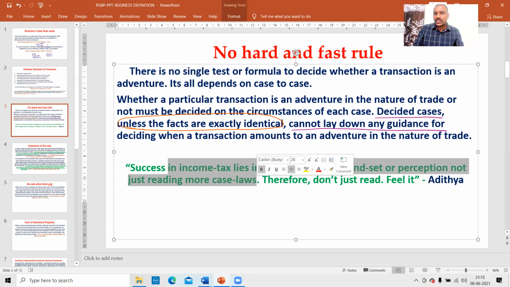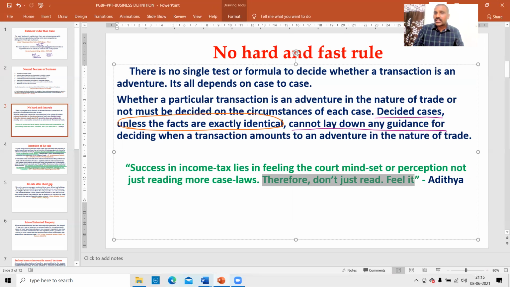Therefore, don't just read, feel it. Don't just read the judgments, feel the judgments. Success in income tax lies in feeling the court mindset or perception, not just reading more case laws. Therefore, don't just read the law, feel the law. Don't just read, most especially in income tax.